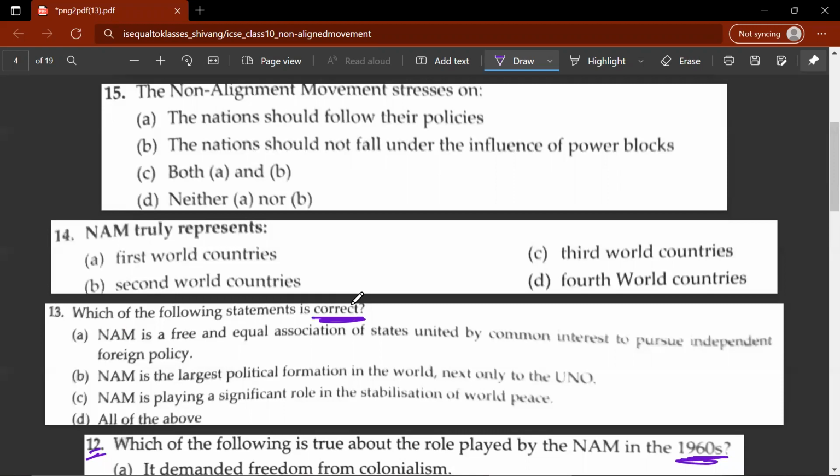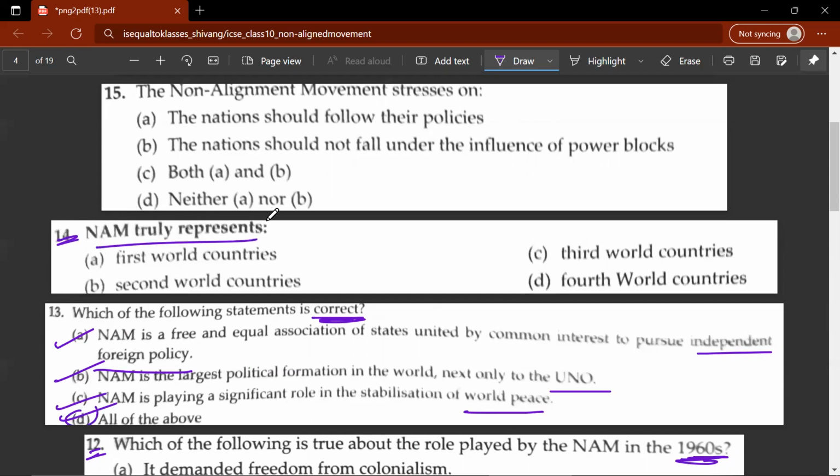So basically, NAM was created in order to provide a third option for independent states and nations to be neither on the side of the Soviet bloc nor the American bloc. So you can say that the correct option would be A, but let's look at the following few options also. So this is correct. The keyword is independent foreign policy, devoid of taking sides. Then NAM is the largest political formation in the world, next only to the UNO. So this is correct. NAM is playing a significant role in the stabilization of world peace. This is also correct. So D would be the correct answer.